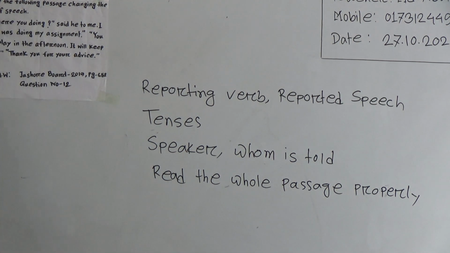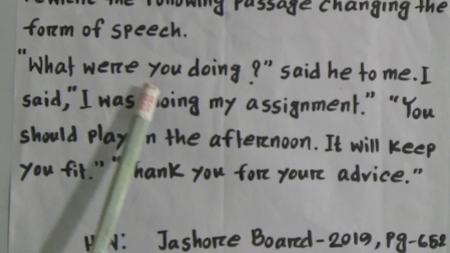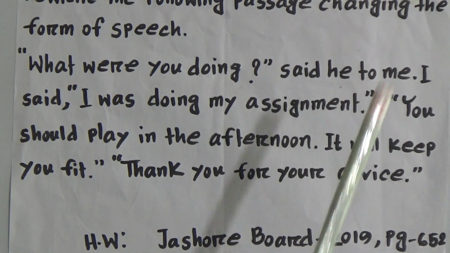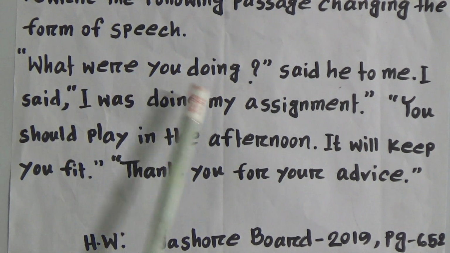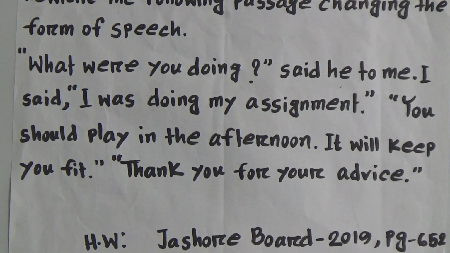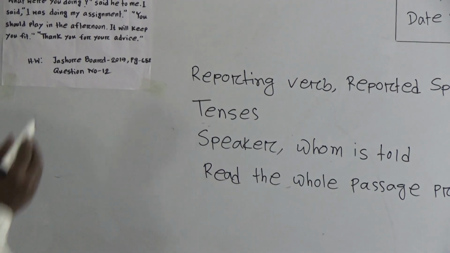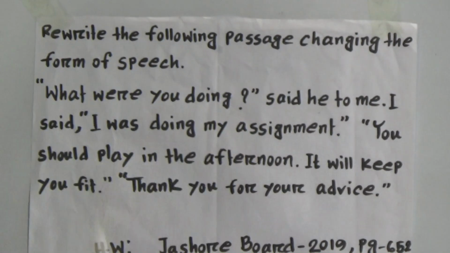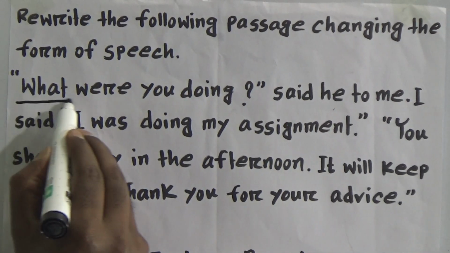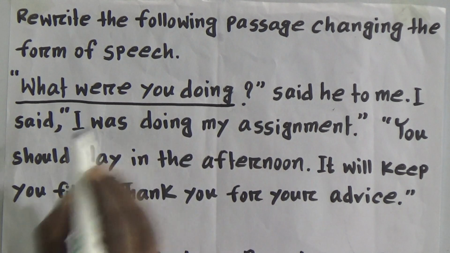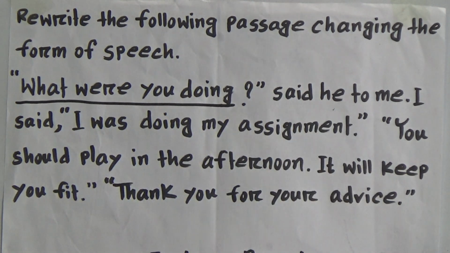So look, there is a passage, and look here: What were you doing, said he to me. Here we have to find out the speaker, who is the speaker and whom is told, and then we have to find out the tenses. So look here, I am telling you the reporting verb and reported speech. What were you doing? This is called reported speech. Said he to me, it is called reporting verb.